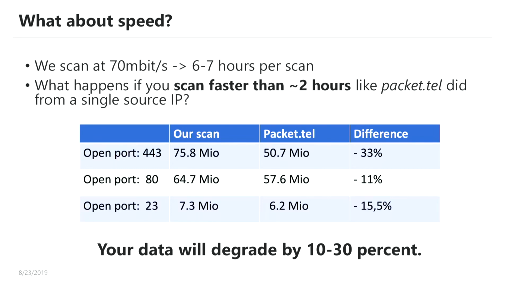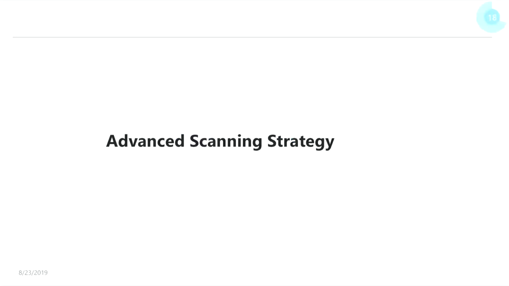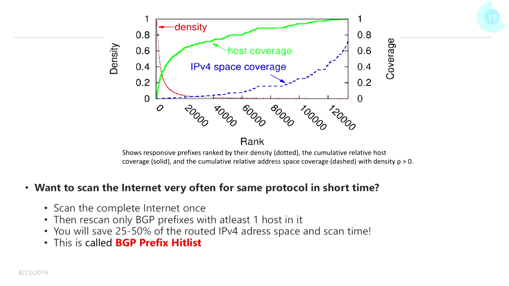And then you can see that if you scan from a single source IP, like everybody can do, in a time period of 2 hours, your data will be degraded by 10 to 30%. This means you will see, in a worst case, only 2/3 of the whole internet. So, scanning strategies, very interesting point.